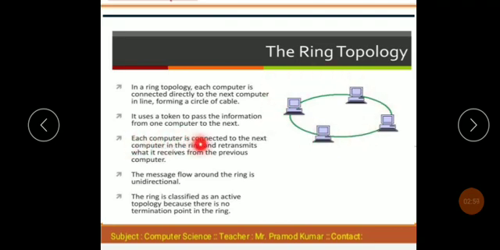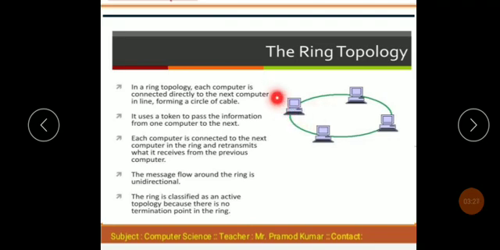Each computer is connected to the next computer in the ring and retransmits data it received from the previous computer. The message flow around the ring is unidirectional, either clockwise or anti-clockwise. The ring is classified as an active topology because there is no termination point in the ring.